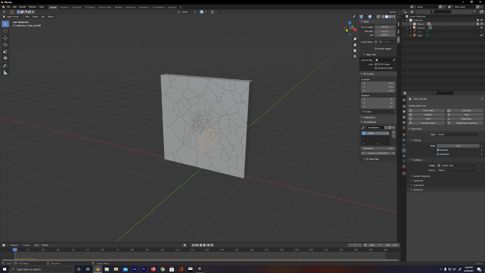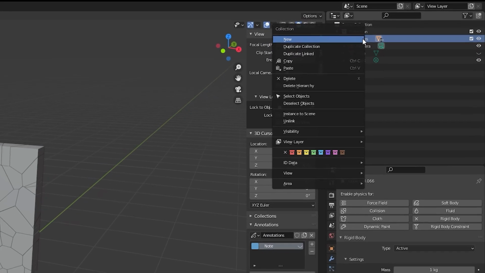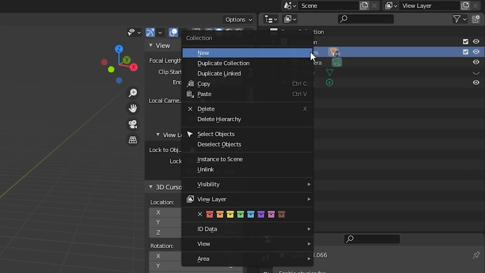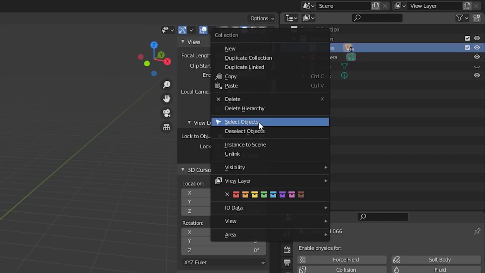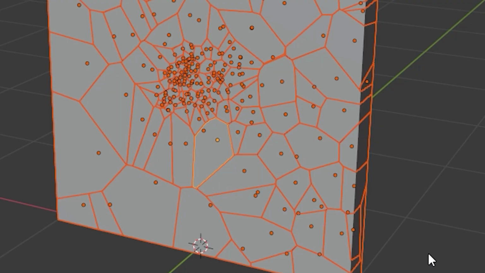So with that same piece selected, I'm gonna right click on the collection that we made earlier, which you can find all the way in the top right hand corner here. And then I'm gonna click on this icon called select objects. Bam, you're gonna see everything get highlighted except for that same piece that we had selected in the beginning. It's going to be a brighter orange than everything else that's in orange.